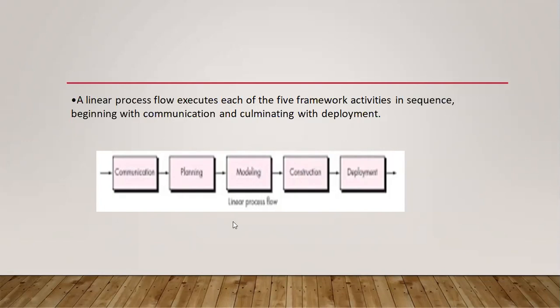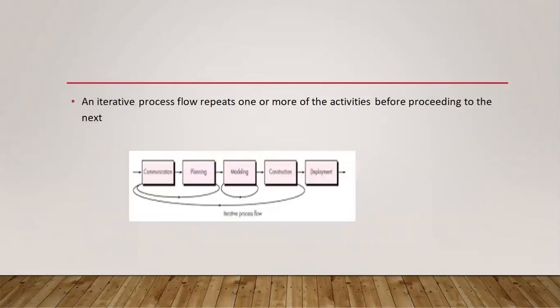Coming to the next one, what is the second one? Iterative process flow. Iterative process flow repeats one or more activities before proceeding to the next. Iterative in the sense, sometimes we need to come back to some steps.